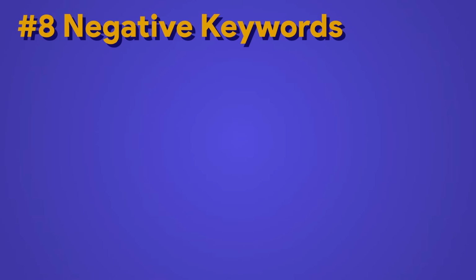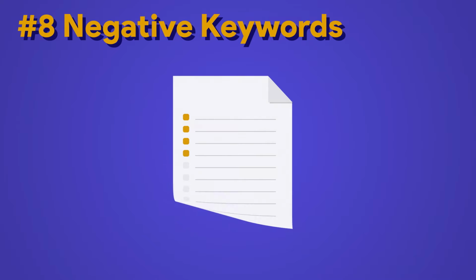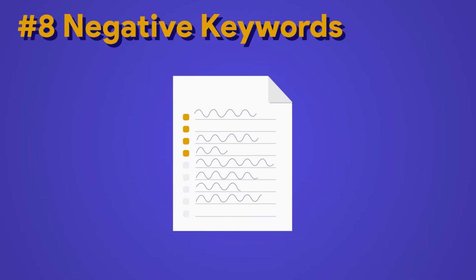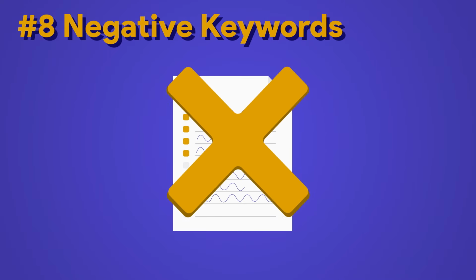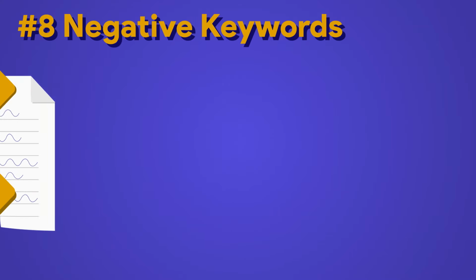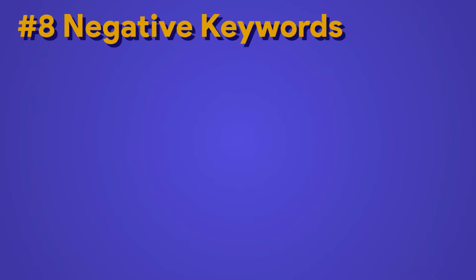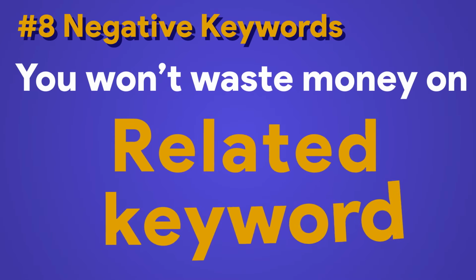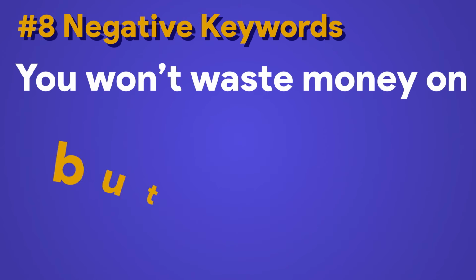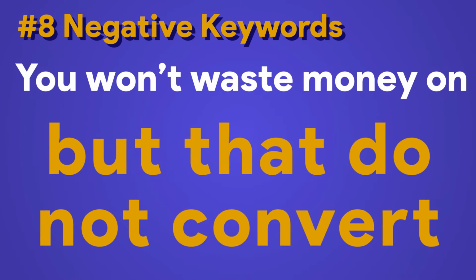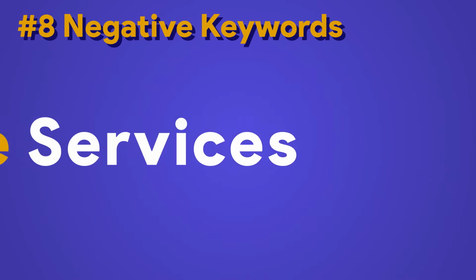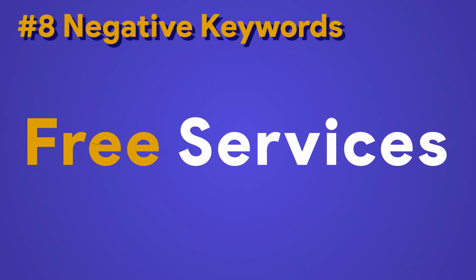Negative keywords are another kind of keyword match type. For any of your campaigns, you can populate a list of keywords for which you don't want your ads to show up in case an online user inputs them on Google. It is a great way to optimize your performance. You won't waste your money on keywords that are related to your business, but for which you know they will not convert. A perfect example is to remove words like free in case your objective is to sell your products or services.